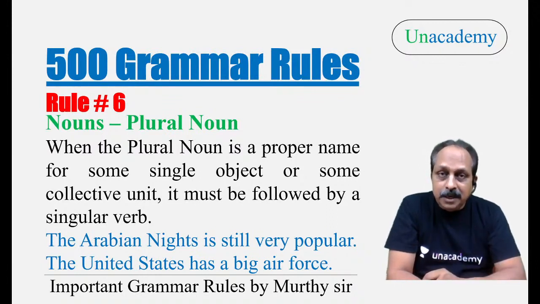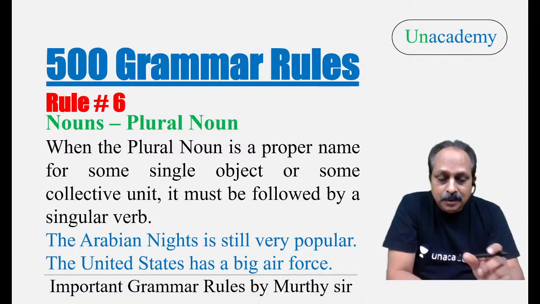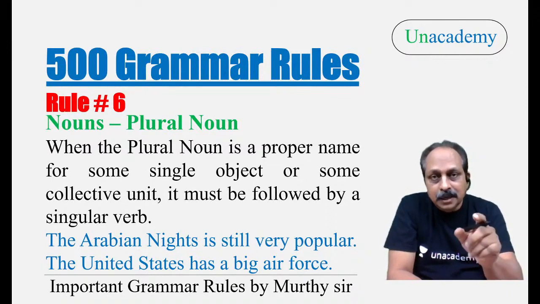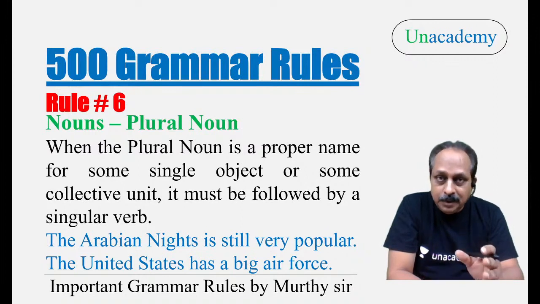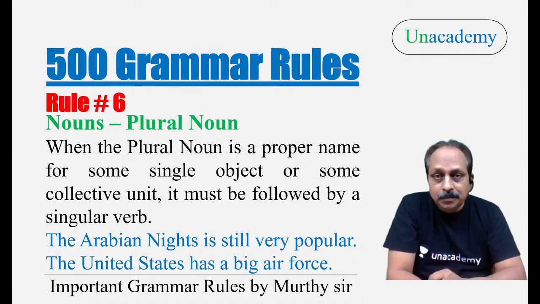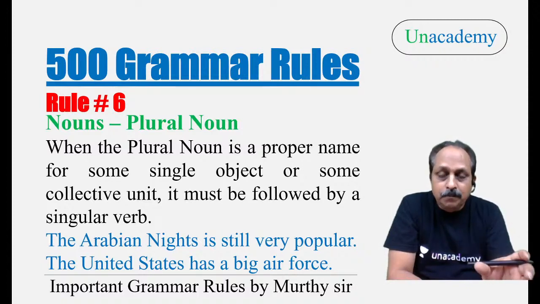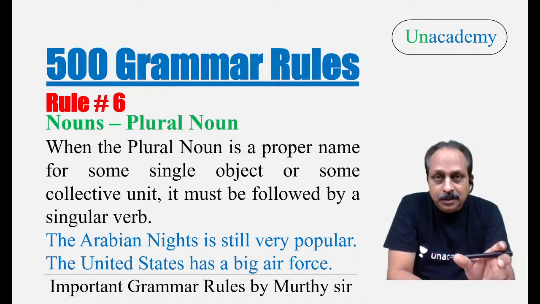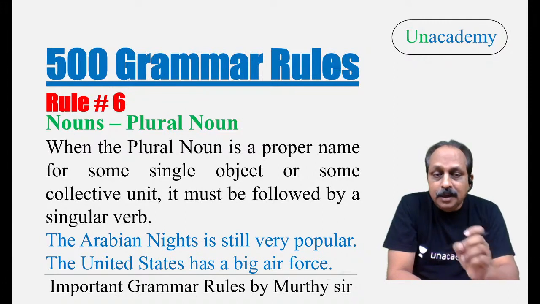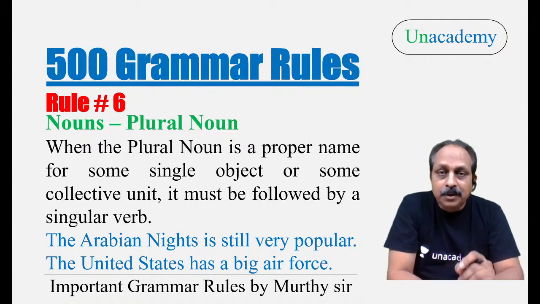This has been given in many exams. What is the example? The Arabian Nights. This is a title of a book. Single unit, book single unit. What is the title? The Arabian Nights. Arabian Nights, it is in the plural form, but we have to use a singular verb. What is the reason? It is a proper name. Though it is in the plural form, it belongs to one unit. So we have to say the Arabian Nights is still very popular.